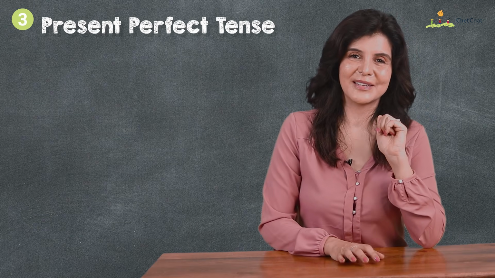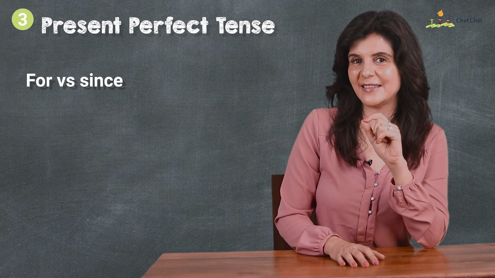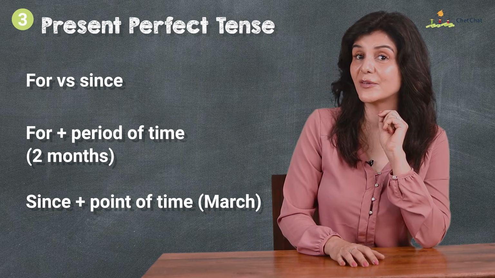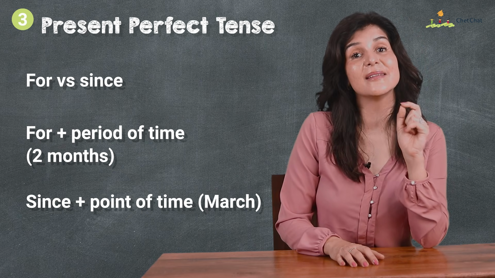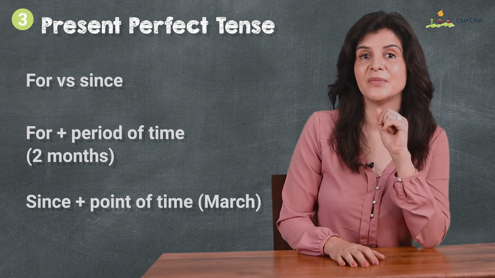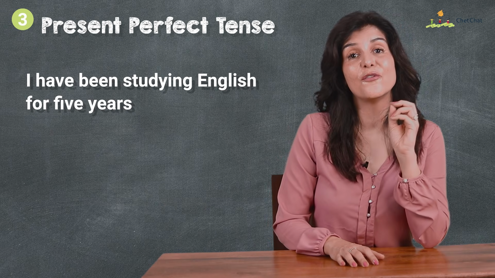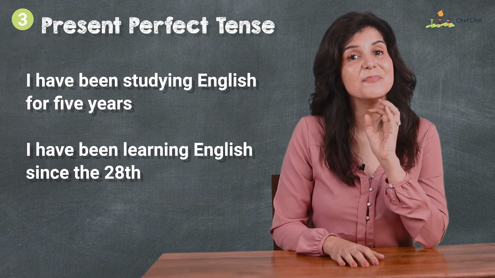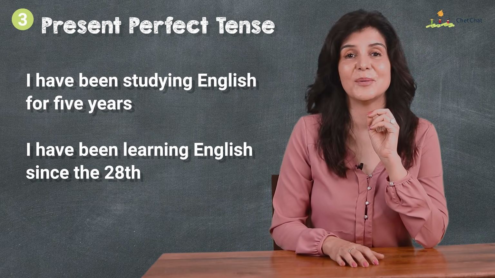Now let's talk about another common mistake, for versus since. For plus period of time, 2 months. Since plus point of time, March. I have been studying English for 5 years. I have been learning English since 2018.